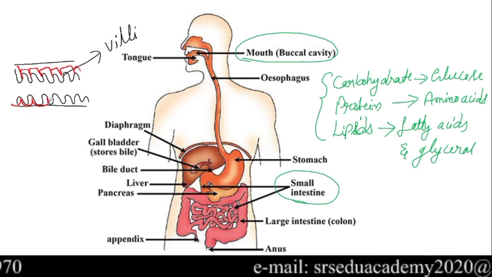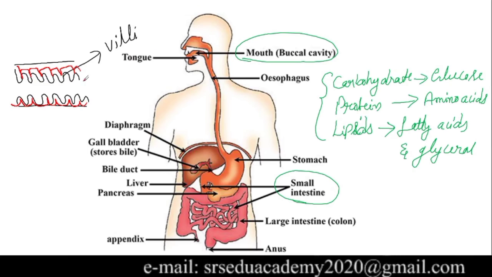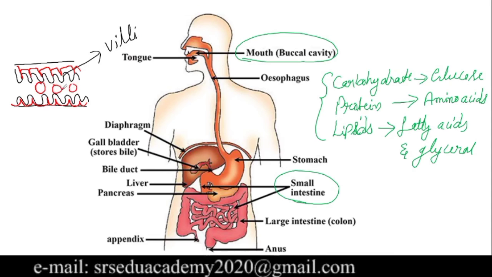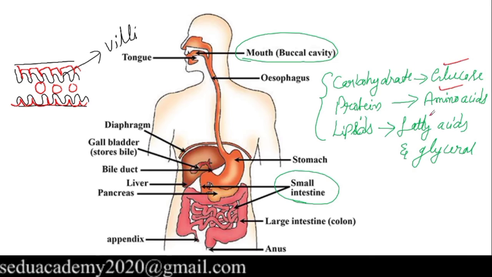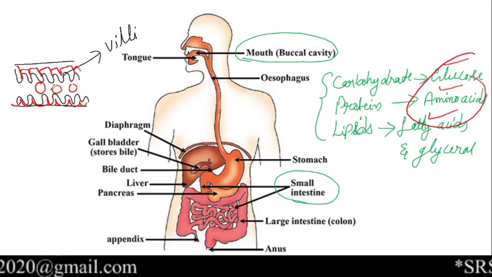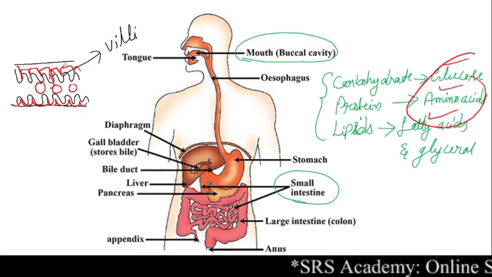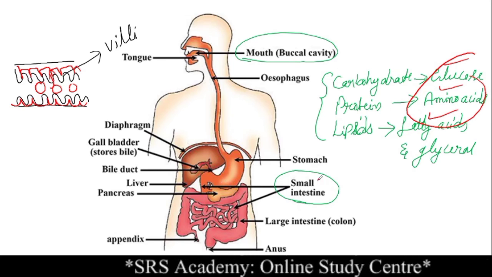Then what happens in the small intestine is, the villi present in the small intestine absorb the food. Which kind of food? The digested food, that is glucose, amino acids, fatty acids. These digested foods are absorbed by the villi and get transported to the blood. The blood carries the absorbed nutrients to the cells wherever they are needed. So this happens in the small intestine.